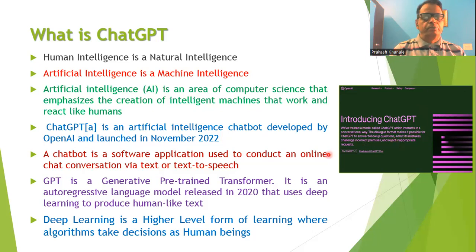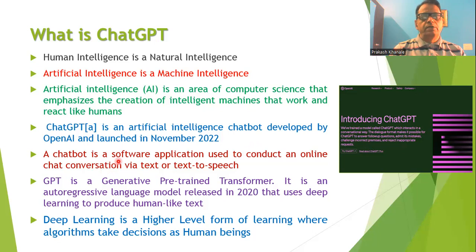So it is a chatbot basically. A chatbot is a kind of program or software application that is used to conduct online chat. For example, we human beings are always on social media. When we are on social media, we create chats and talk with each other, and human beings are responding to each other.